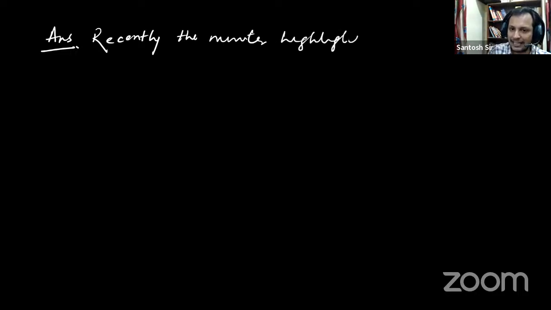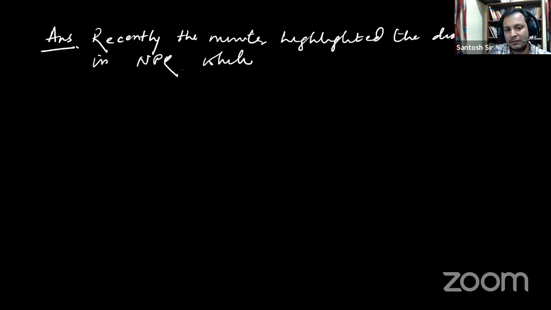Or we can start with the context that recently the minister highlighted the distortion in the NPK ratio, which tells about the imbalance in the soil.